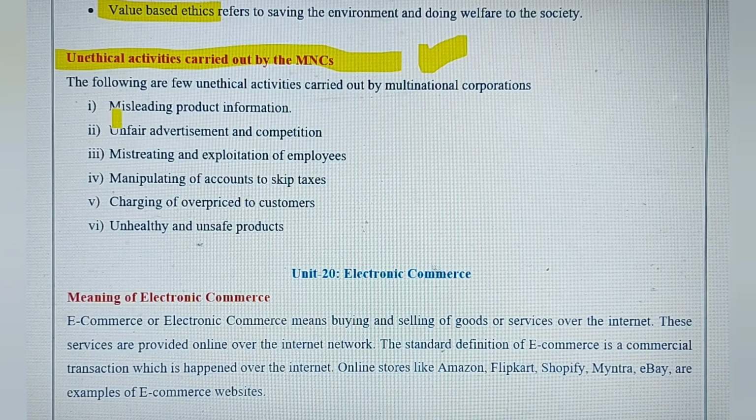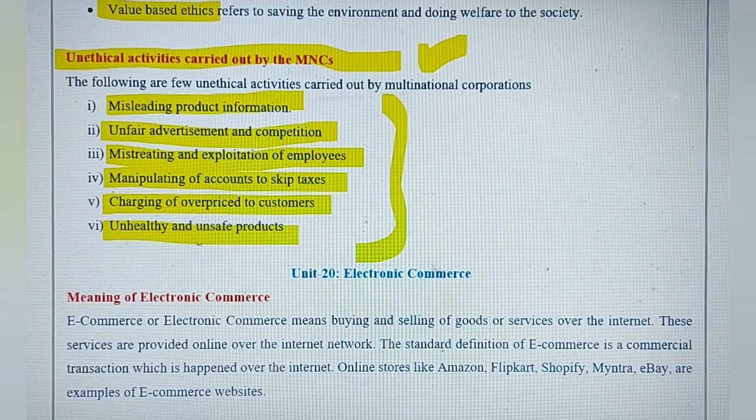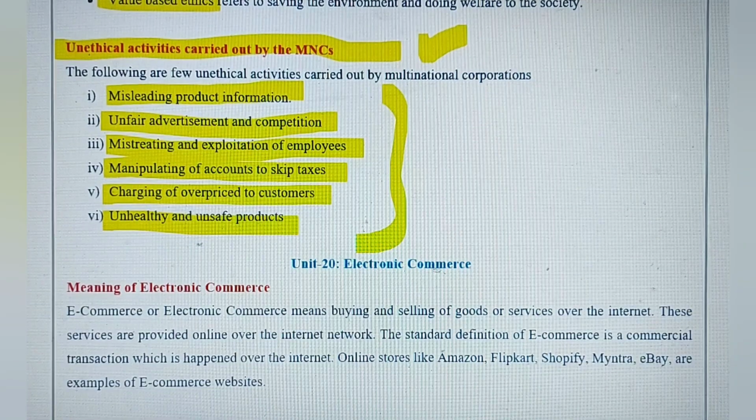So basically these are a few important points: misleading product information, then unfair advertisement and competition, then mistreating and exploiting the employees, manipulating the accounts to skip taxes, charging overpriced to customers, and unhealthy and unsafe products. So these are a few unethical practices adopted by multinational corporations. A very good example is Maggi by Nestle.